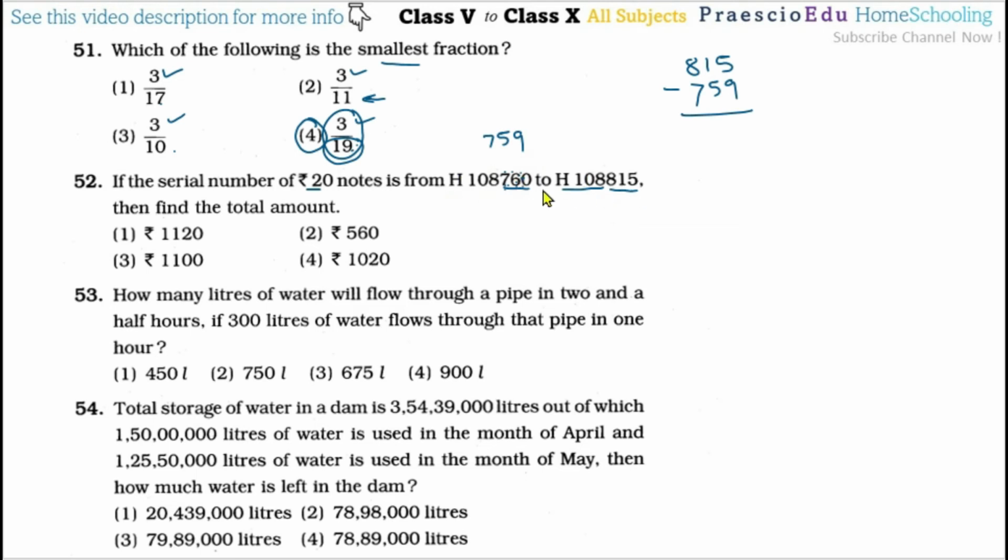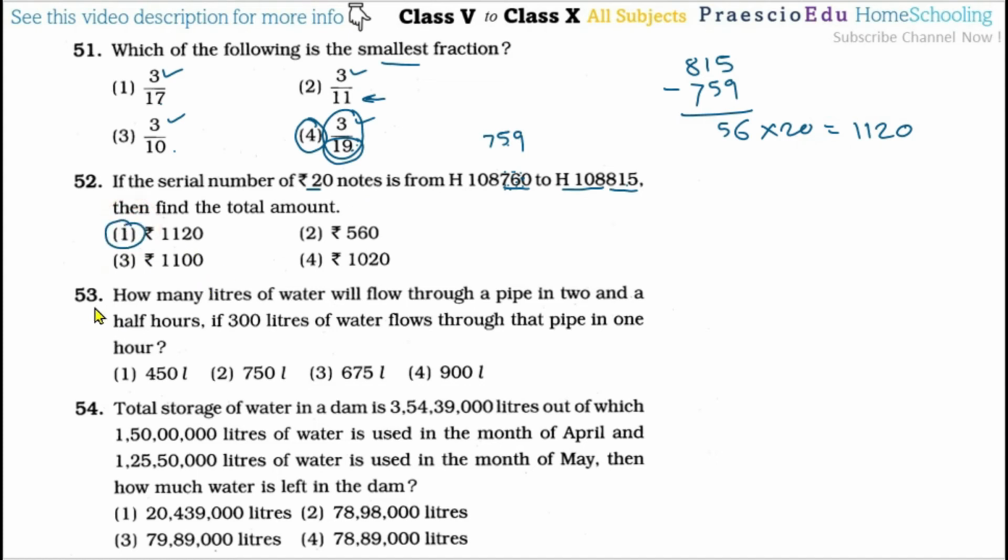We are not considering the difference in this one. Okay, please understand. To calculate the difference, we have to consider the previous one. If we subtract this one, this note also gets subtracted, so our answer will be wrong. So the difference is 56, and multiplied by this 20, that is 1120. So this is given in option number 1.